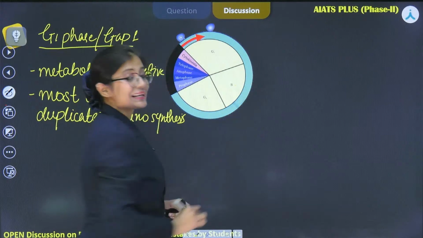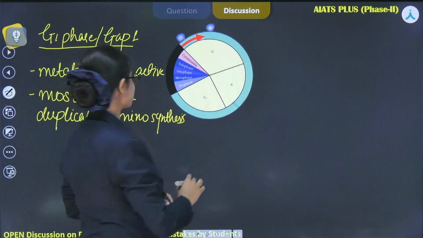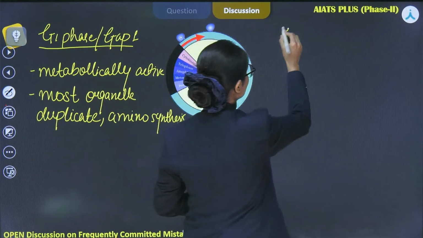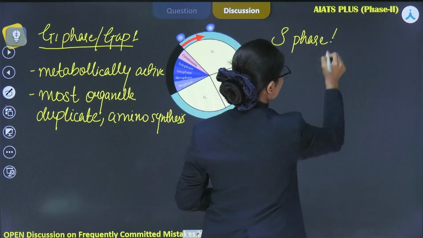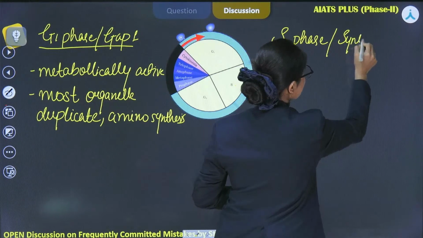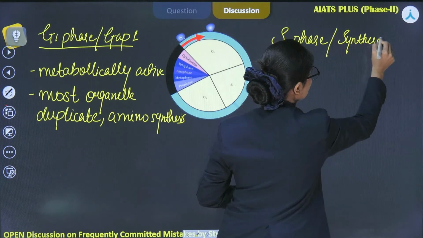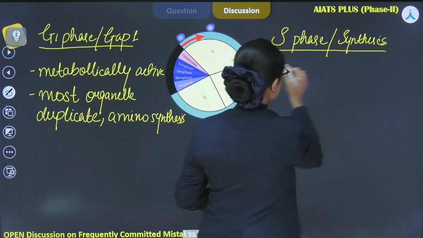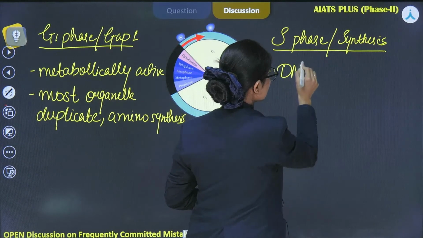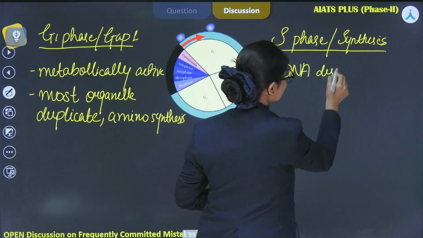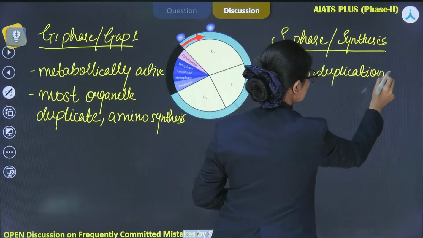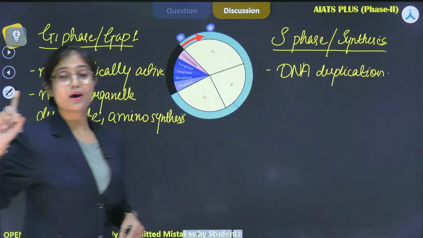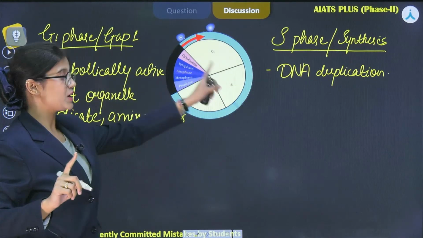Now the next one is S phase. S phase is synthesis phase. Why is it known as synthesis phase? During this, DNA replication or duplication will take place. That means जो हमने DNA replication molecular biology में पढ़ा था वो कौन सा phase में होता है?